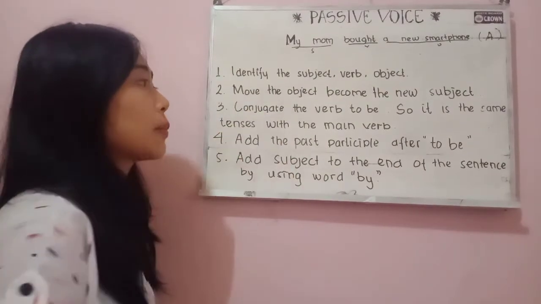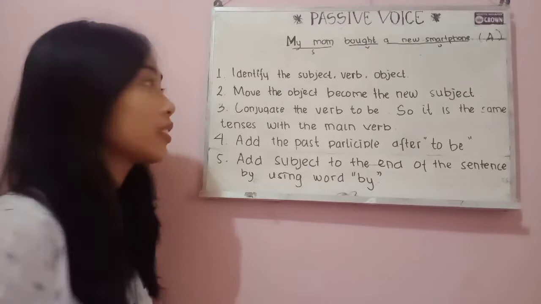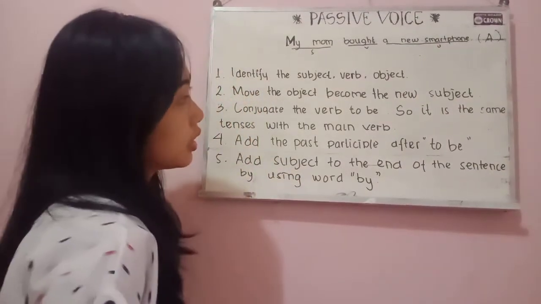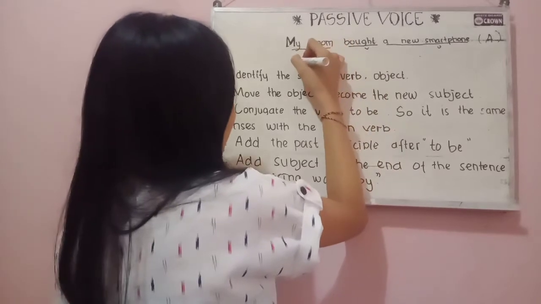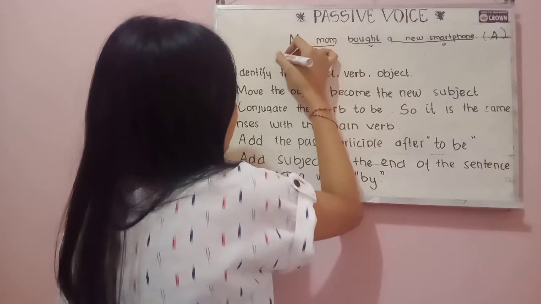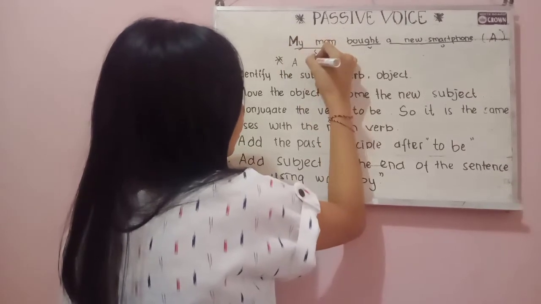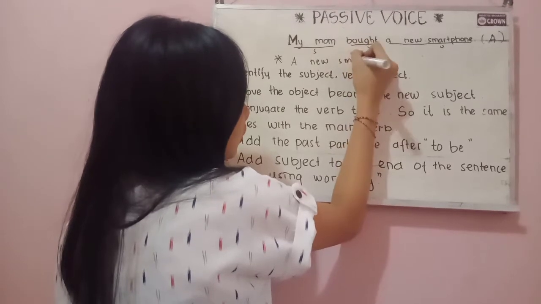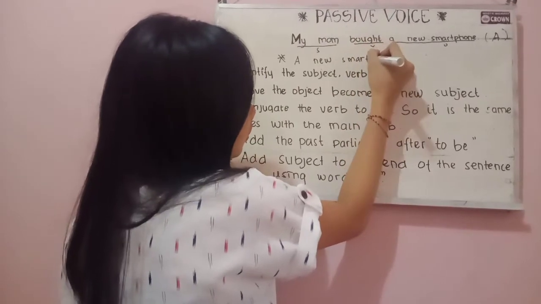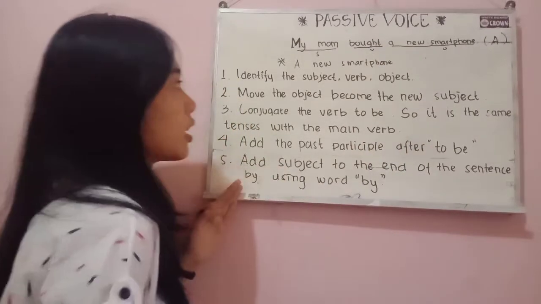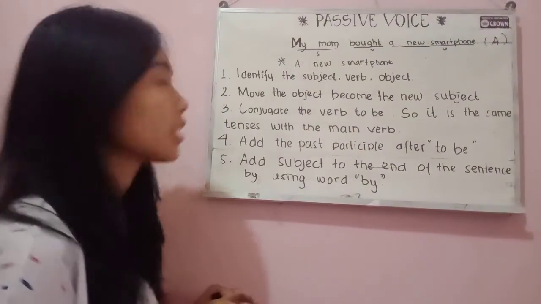Second, move the object to become the new subject. This is the object, and let's move it to become the new subject. So it becomes a new smartphone. So this is the new subject.